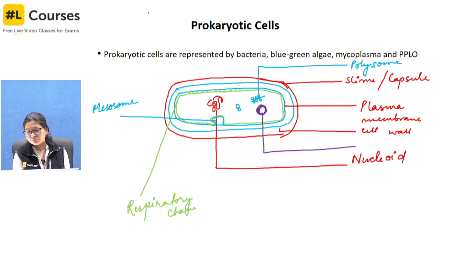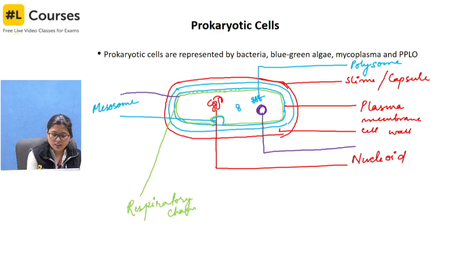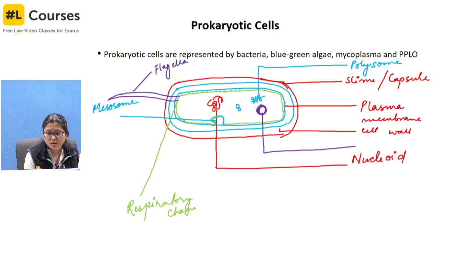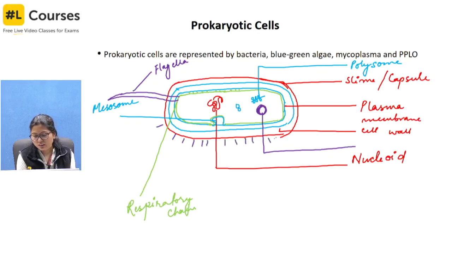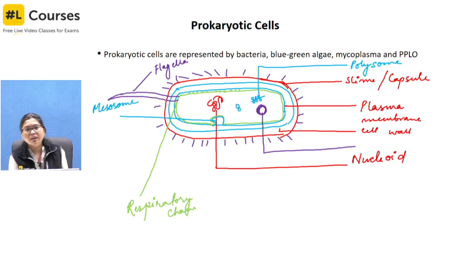Okay. So other than this, in many bacteria there are flagella found. Okay, so this is flagella. Fine. And on the surface there will be some hair-like structures, that is fimbriae. So it can be either fimbriae or it can be pili also.